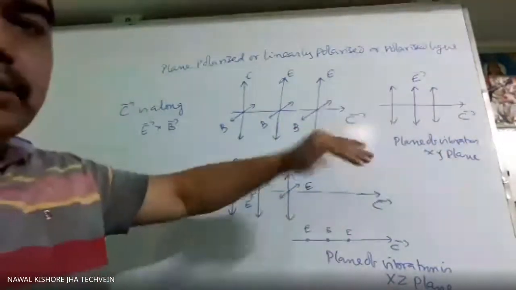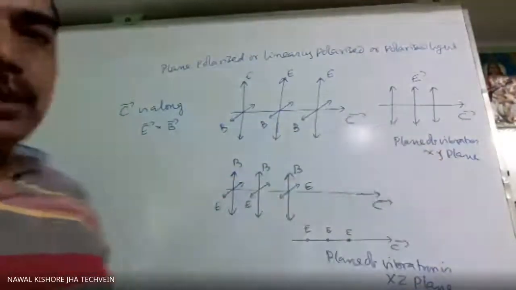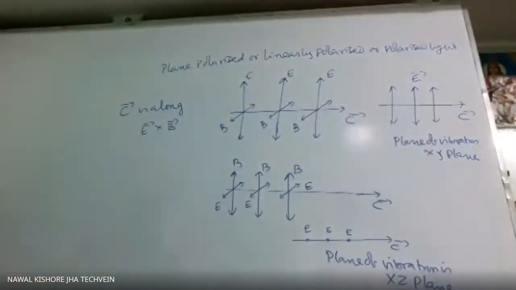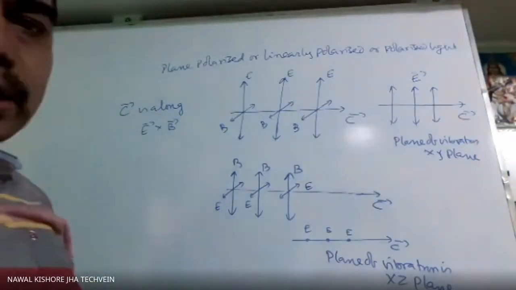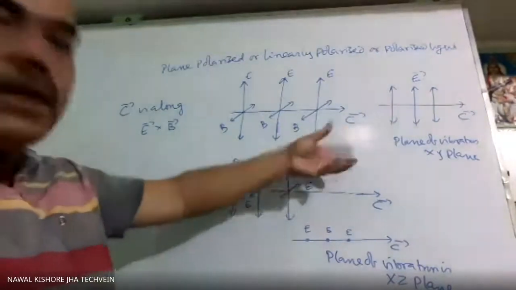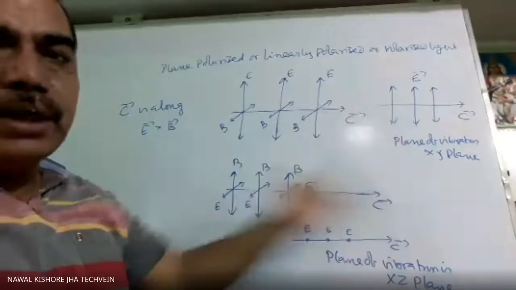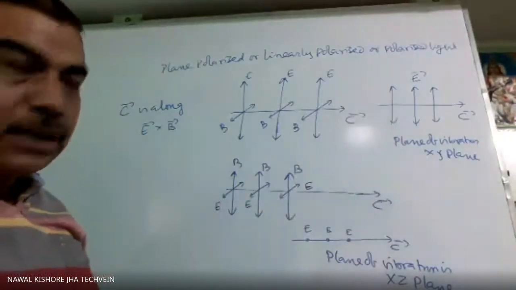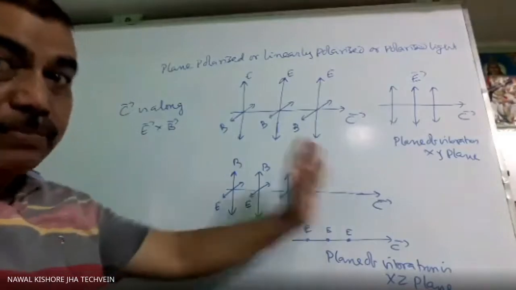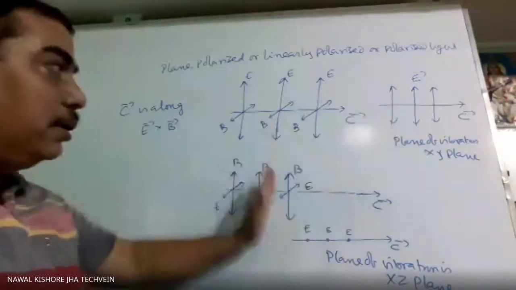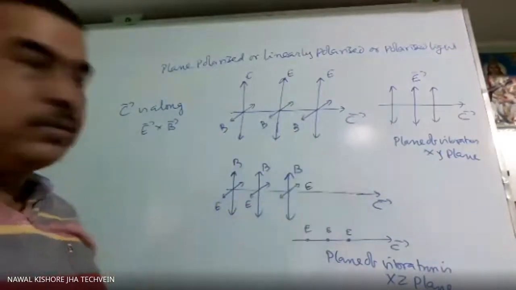If the second slit plane is perpendicular to the first one, we are not getting any vibration beyond that second slit. So that's why the second slit is doing the work of an analyzer. It can analyze. If we rotate the second slit, sometimes we are getting maximum vibration, sometimes we are getting zero vibration. So that is the work of the analyzer. With the help of the second slit, we can know whether the light which is coming is polarized or not.